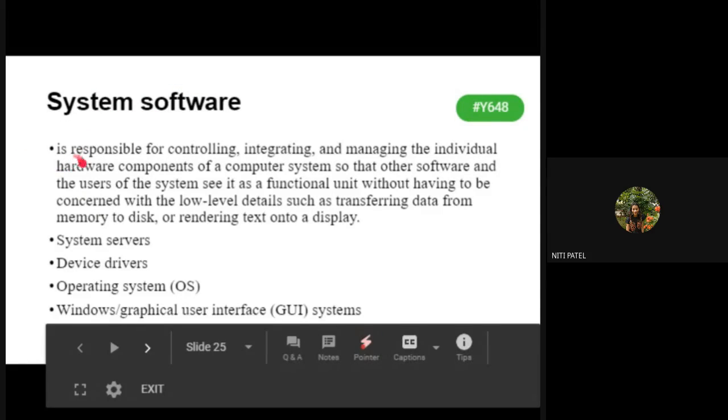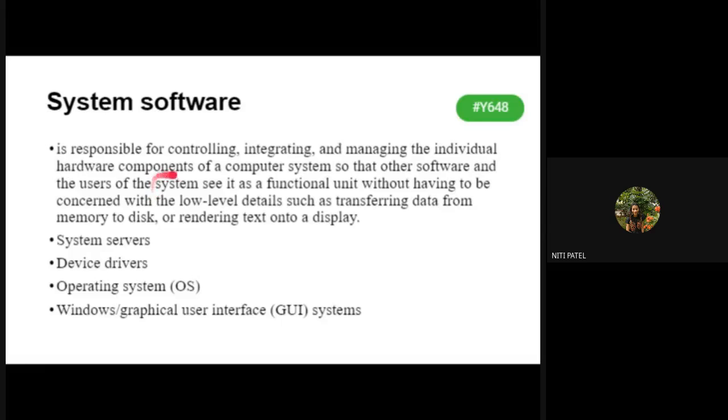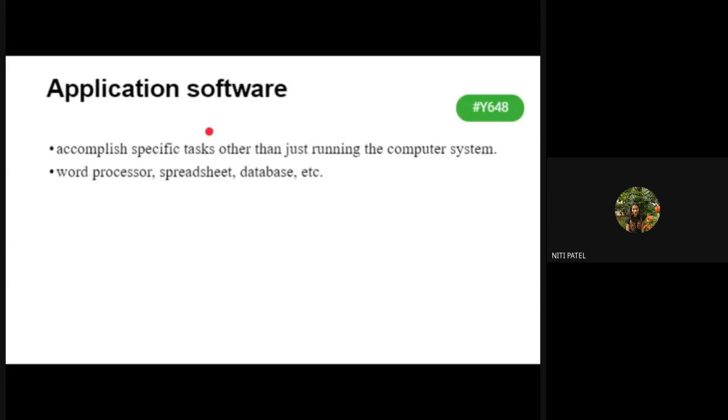Okay, so how does the definition say? It is responsible for controlling, integrating, and managing the hardware components. What is the operating system doing? It is managing all the hardware that is there on the system. What is device driver doing? It is managing the hardware that you have just inserted. So it is not only managing, but it is also controlling all the work that is done by that particular device. So such kind of work done by any of the software is considered to be system software.